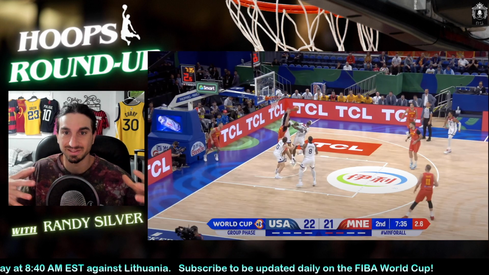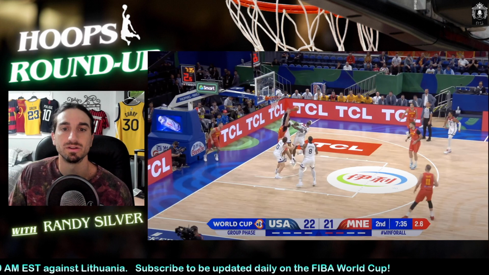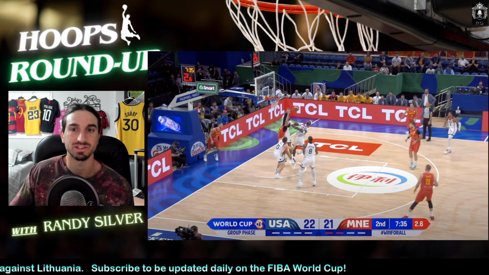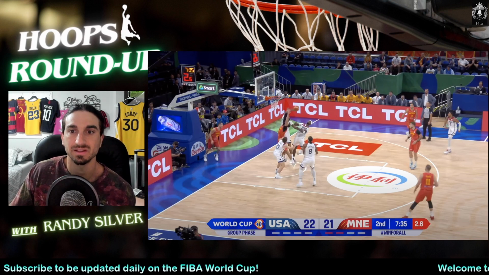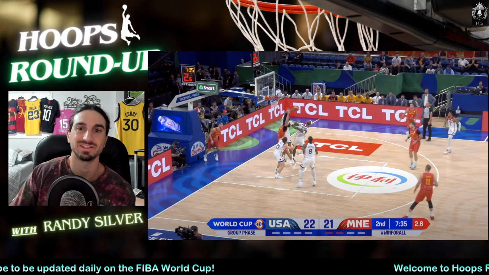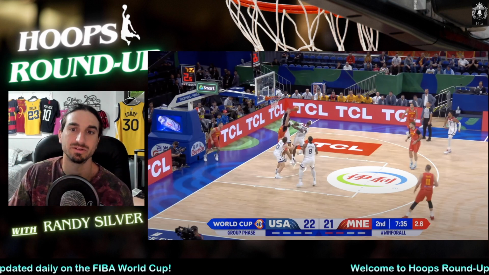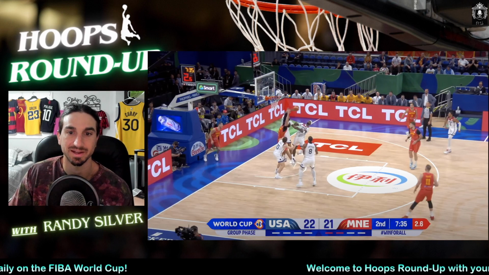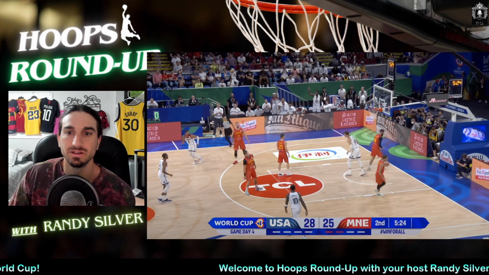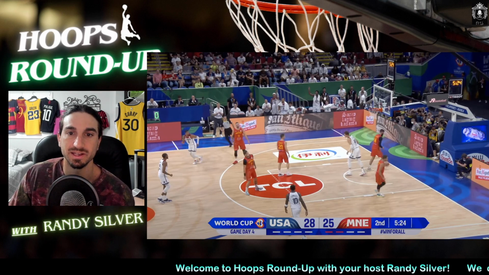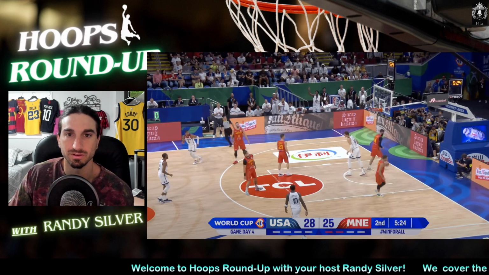So you can see the game is still very close. The keys of this game were for us to get up and down. We're better in transition, and that's to get points in the paint. However, Montenegro was much bigger than us, and they bullied us in the paint. When you go to the box score, you're going to see the amount of rebounds and paint points they had. Second quarter, 5:24, USA up 28-25, so still a pretty close game.